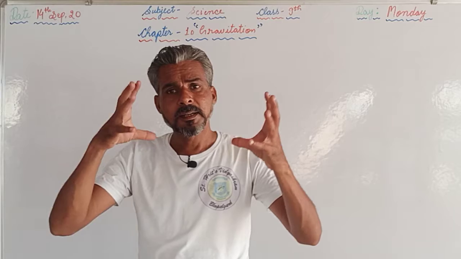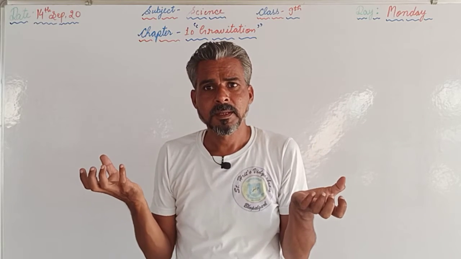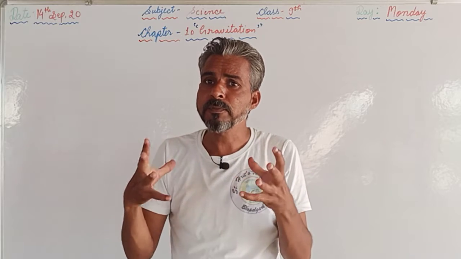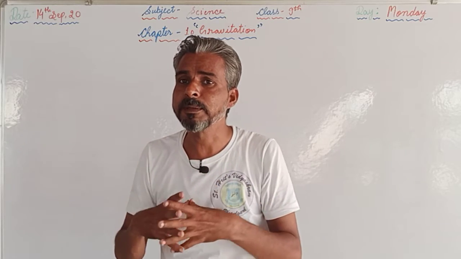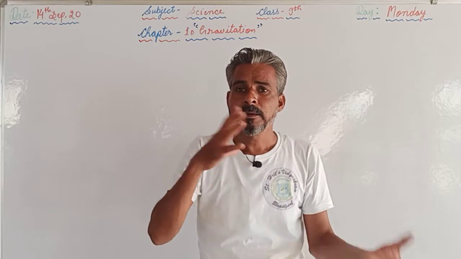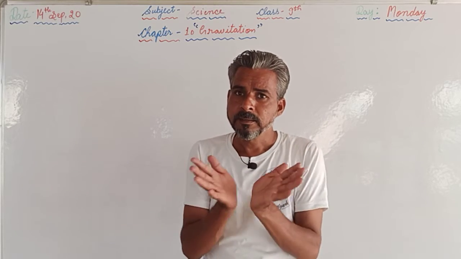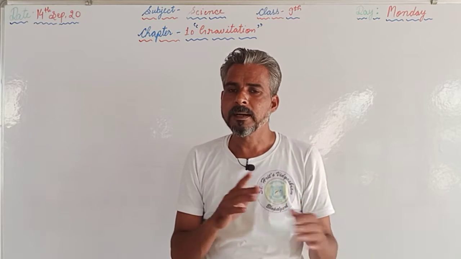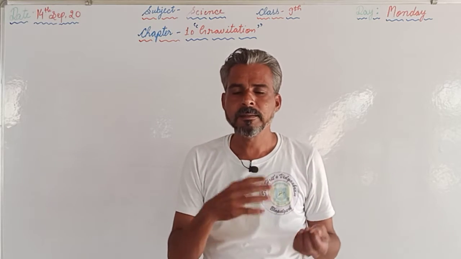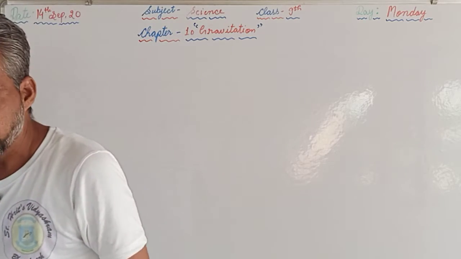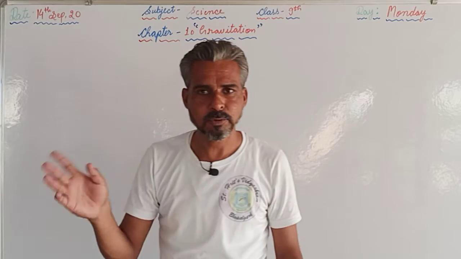So earth and moon both have mass, and the distance is also there between their centers. So the force of gravitation or force of attraction will be there, and the same force is experienced by both, but the direction will be opposite. So the moon and the earth both are attracting each other with the same force. Now that was the first question, that is question number 3.